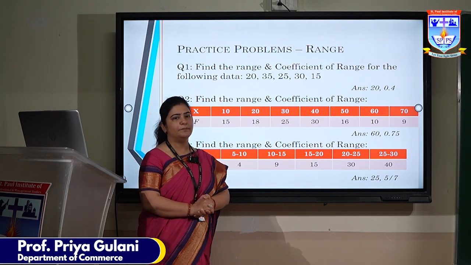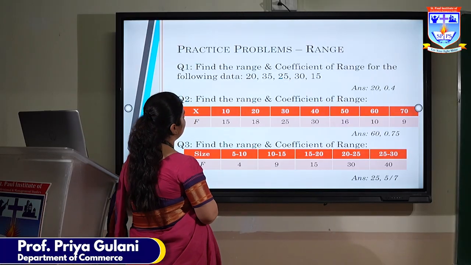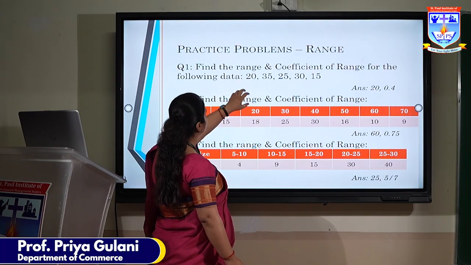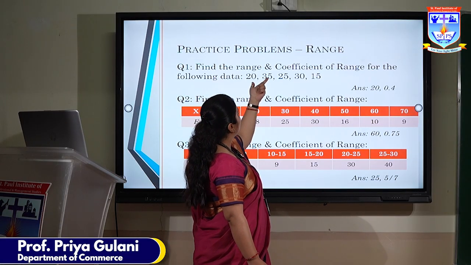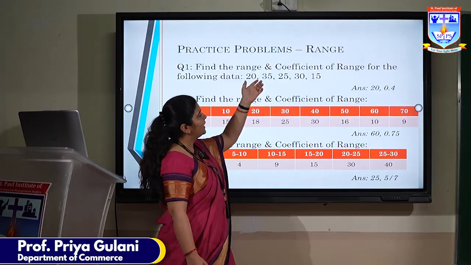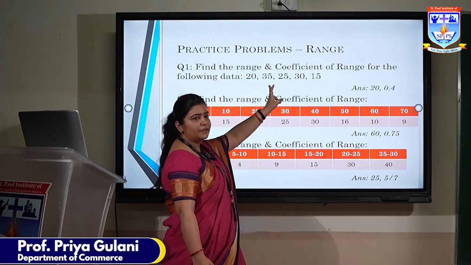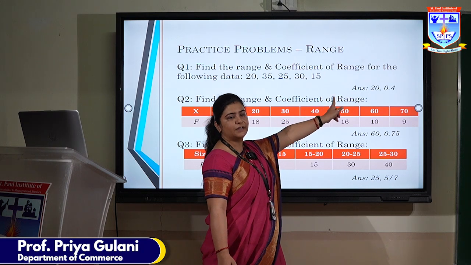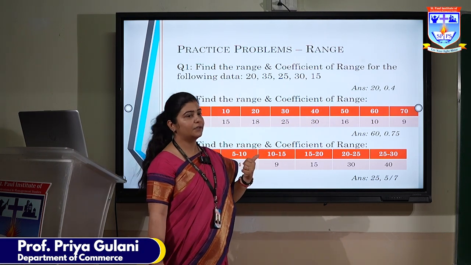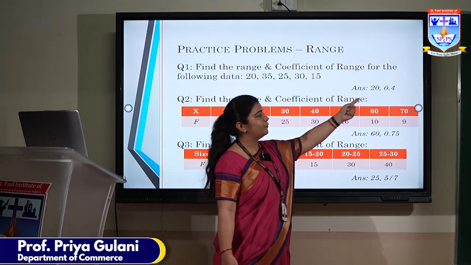Now let us see some practical problems based on range. In the first question, you have to determine the range and the coefficient of range for the given data. We have got 20, 35, 25, 30 and 15. The largest value is 35 and the smallest value is 15. If we subtract 15 from 35, the answer is going to be 20. So 20 is the value of range.